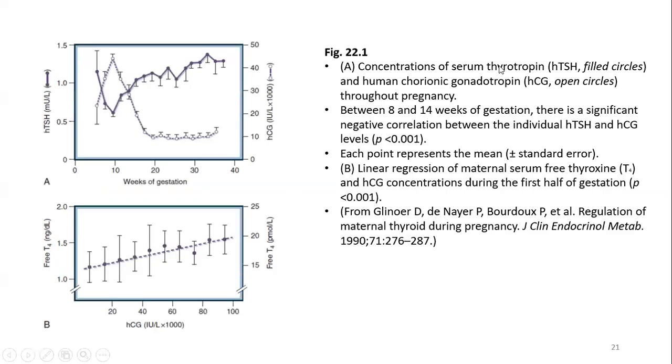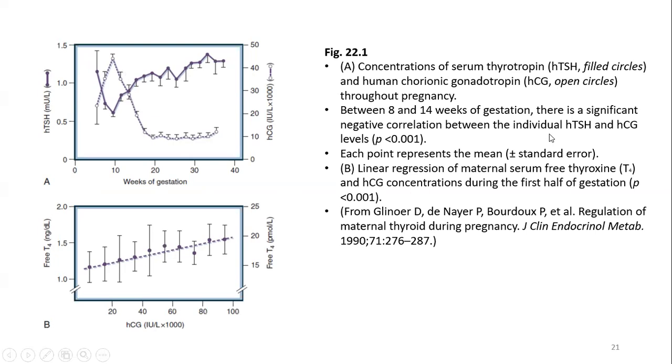This graph shows the concentrations of serum TSH and human chorionic gonadotropin. Between 8 and 14 weeks, there is a significant negative correlation between the individual TSH and HCG level. As we can see, as the HCG level is increasing, there is a drop in the TSH levels.